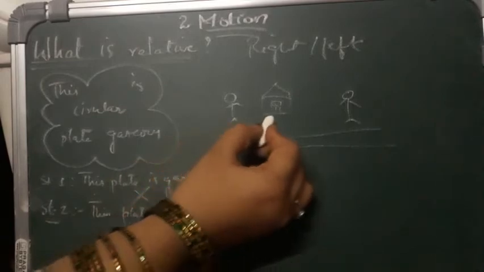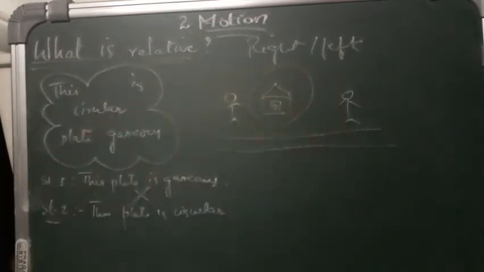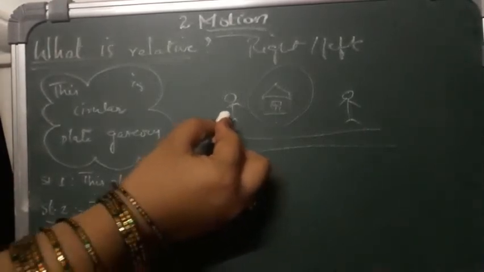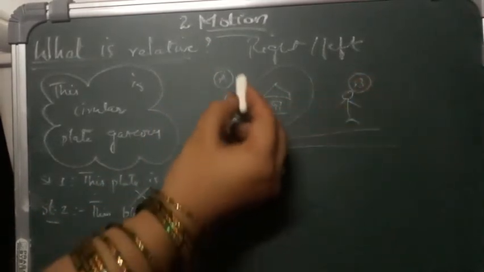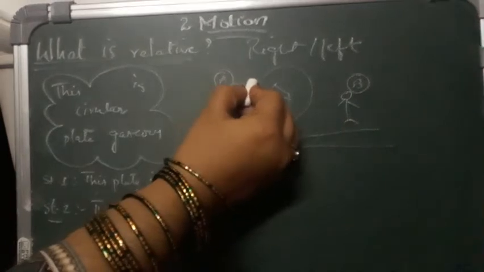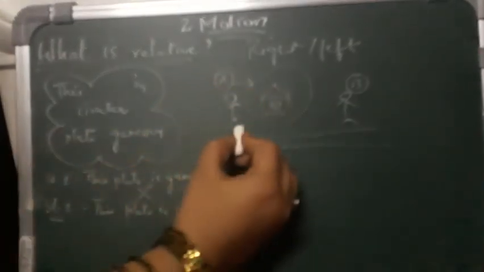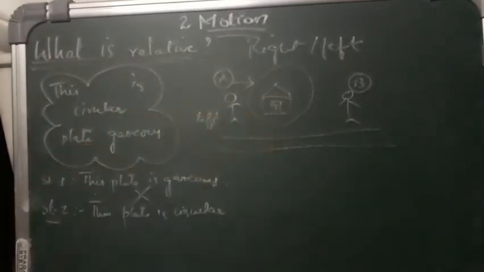Now which position does the house appear in? If we take this person as A and this person as B, if this person is moving in this direction, then the house is on his left side.